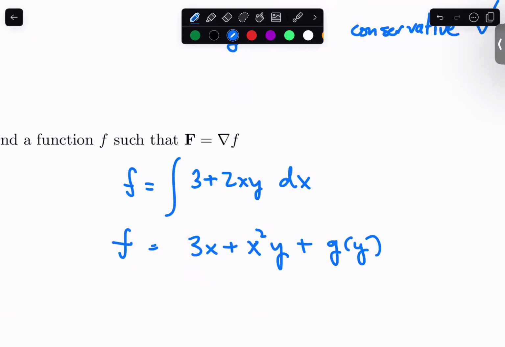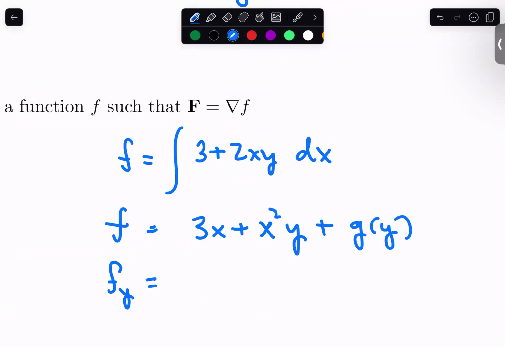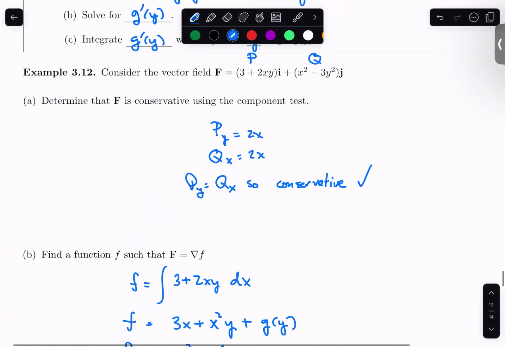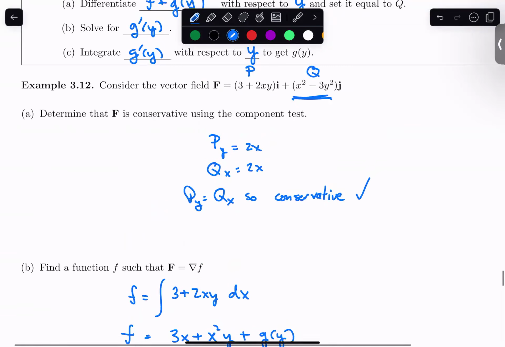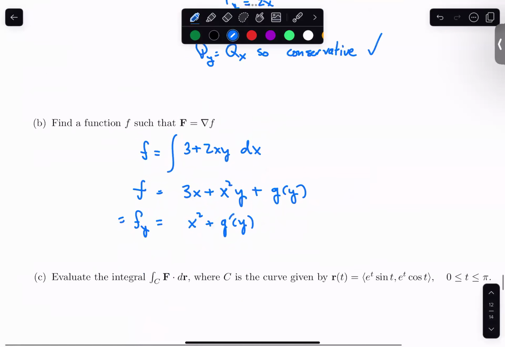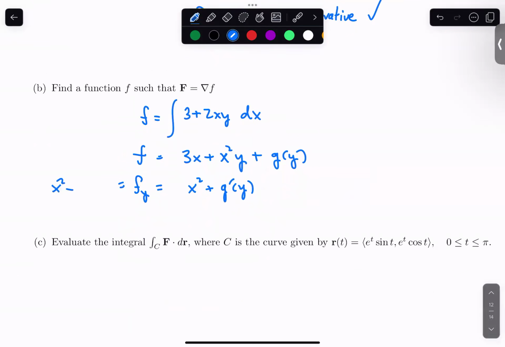So this is a candidate for our potential function, but still it has some unknowns. And so I need to take the derivative of this and get f sub y. Doing that, I'm going to have x squared plus g prime of y. And if all is going well, this ought to be equal to q, right? So I'm going to go ahead and look at my second component here, x squared minus 3y squared. After all, if this is a potential function for a conservative vector field, then q needs to be f sub y.